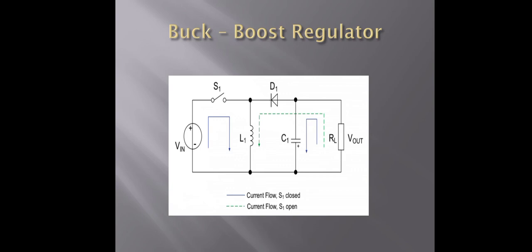During mode 2, the transistor is switched off. The current which flows through the inductor L would flow through L, C, the diode D and the load. Then the energy stored in the inductor L is transferred to the load, and the inductor current falls until the transistor is switched on again in the next cycle. The equivalent circuits of the modes, and the steady state voltage and current of the buck boost regulator, are shown here. This is the working of the buck boost regulator.